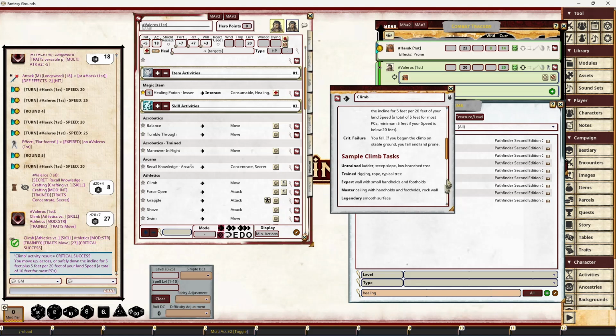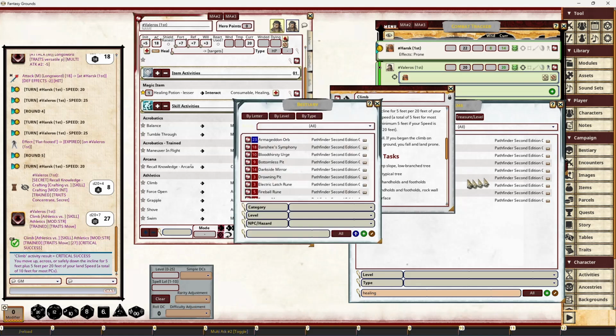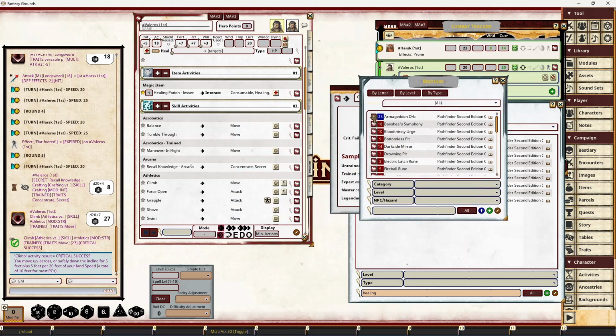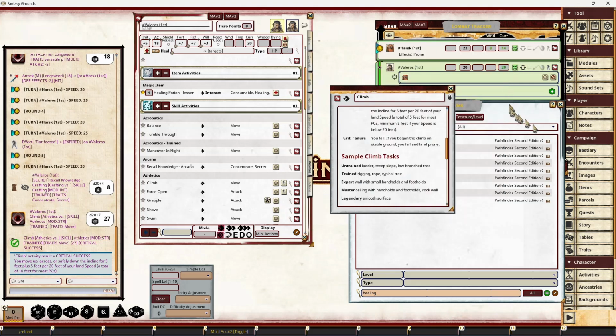If somebody's doing a check against a hazard, doing a recall knowledge or trying to disable the hazard, you can just drag that hazard into there. The GM does this. It sets the level, it sets the rarity, and so yeah, you've got DC 51 against a rare level 23 hazard. Yeah, good luck with actually getting rid of that. But that's a quick way for the GM to just put that in. You can do that for hazards or PCs.